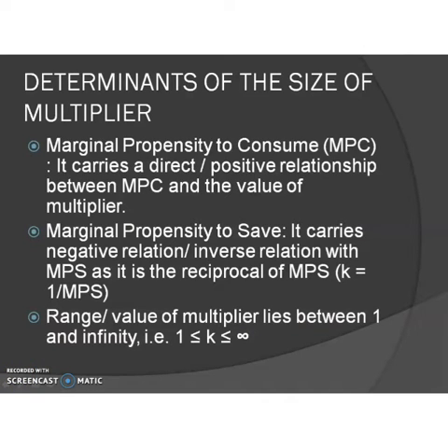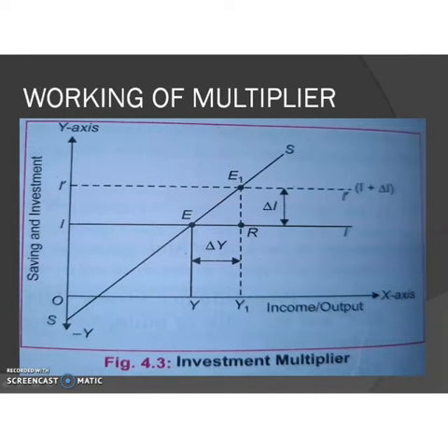The working of the multiplier can be explained numerically, algebraically and diagrammatically. First of all, we can explain the working of the multiplier with the help of a diagram. We know that the equilibrium level of income is determined at the level where ex ante saving is equal to ex ante investment. And also the investment multiplier is the ratio of the final change in income with respect to a given change in the initial investment.